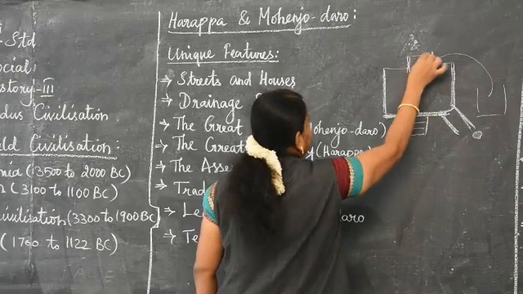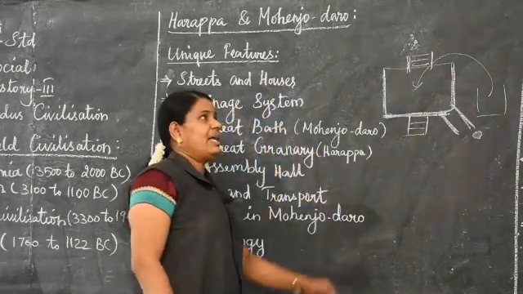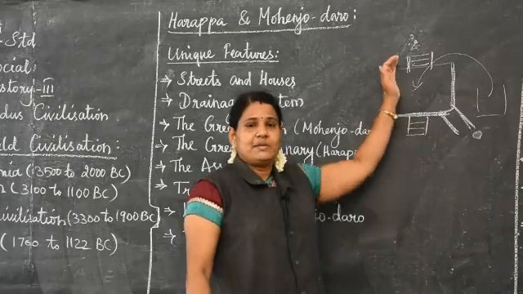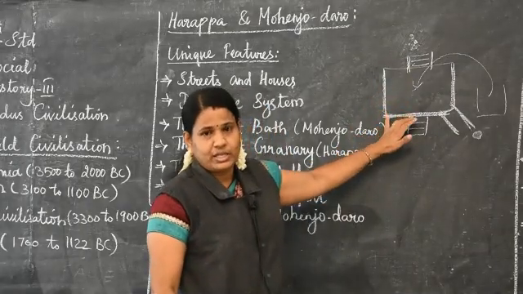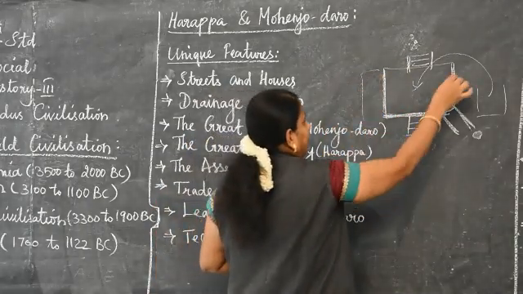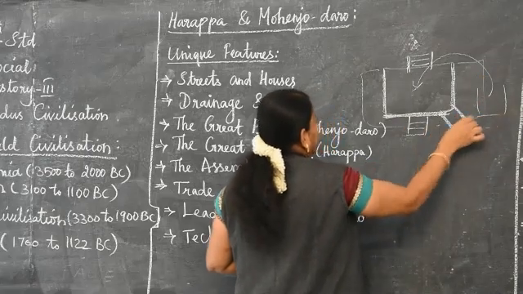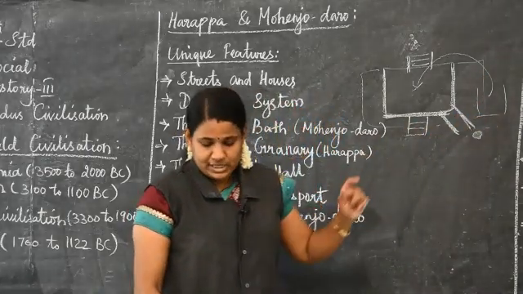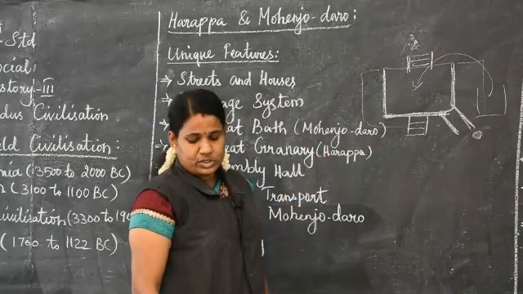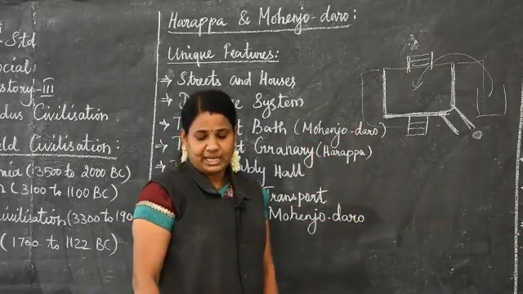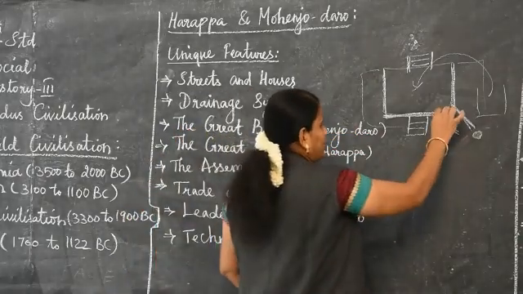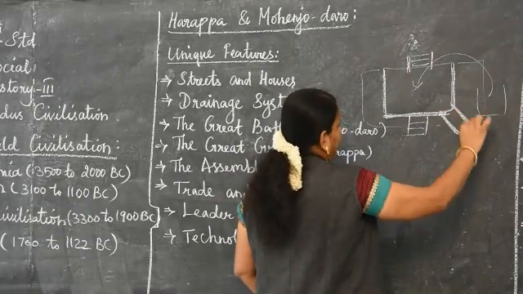We can see the steps. In the north and south sides, the steps lead into the great bath. On the rest of the three sides we can see the rooms. Then water was drawn from the well located in the courtyard and drained after use. So they drain the water after use.